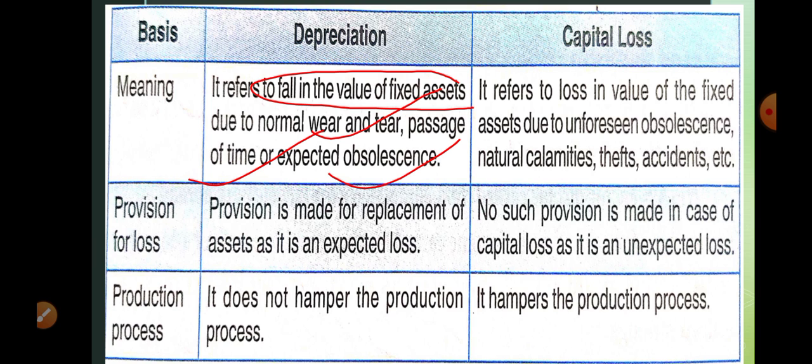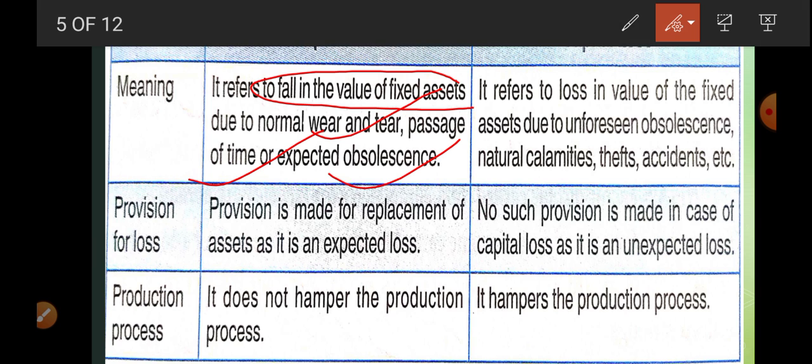Okay, now provision for loss. In depreciation, provision is made for replacement of assets as it is an expected loss. Everyone knows that the machine is going to have a life of 20 years or 40 years. The firm has a depreciation fund, so that after 20 or 40 years they are going to purchase a new one.